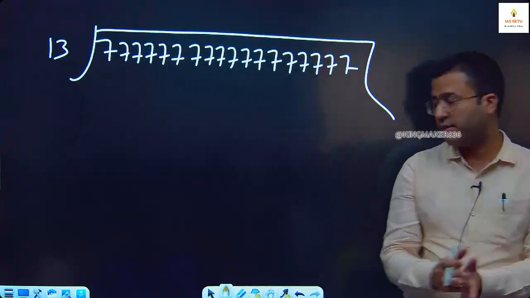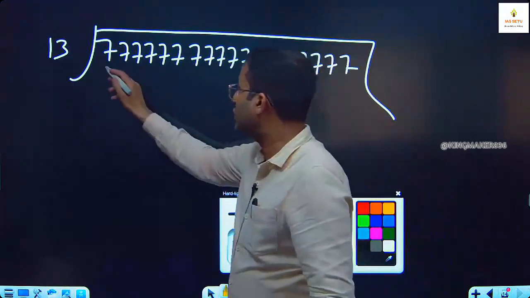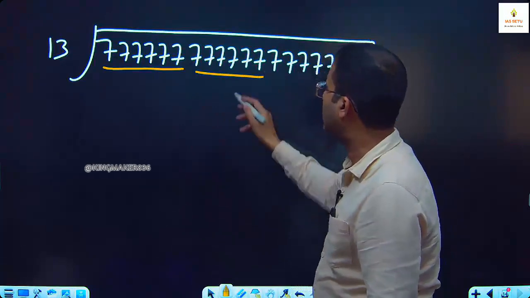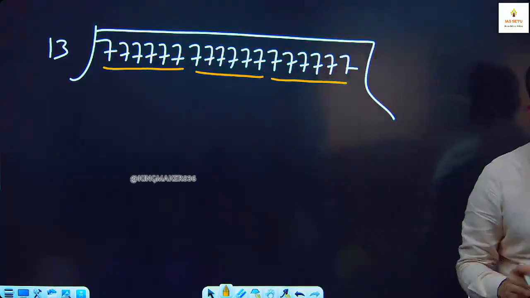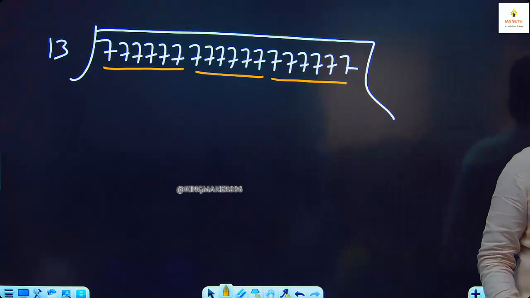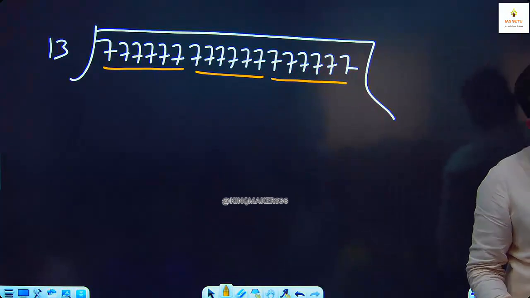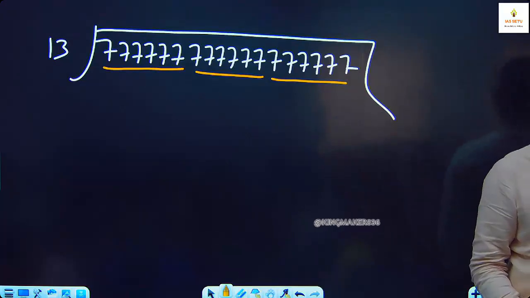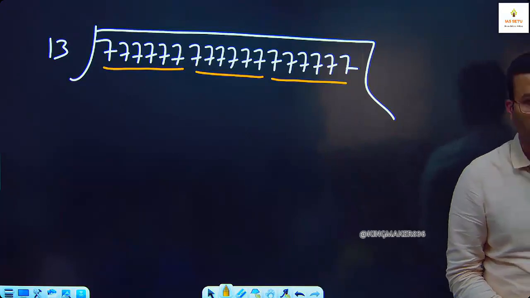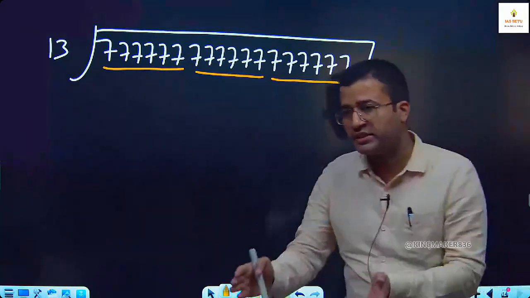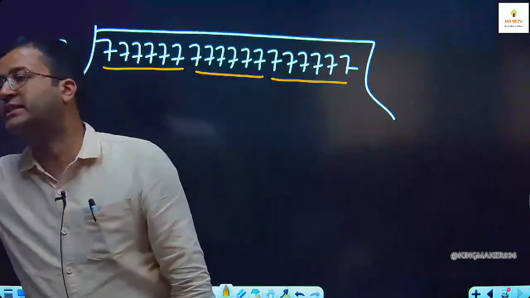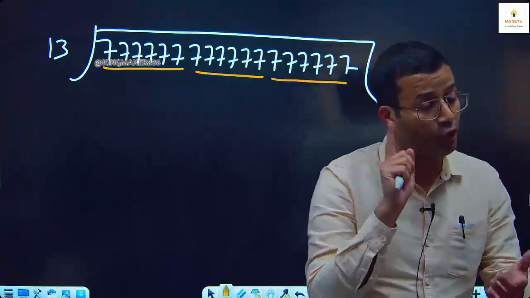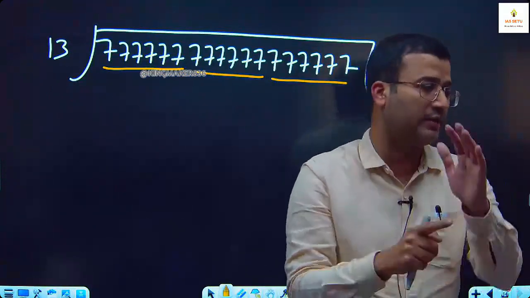Our concept is, as per the rule, each of these 6 digits is exactly divisible by 13. Because of the concept of ABC, ABC, and the pair of ABC, ABC, this complete number is exactly divisible by 13. So either you have 6 digits or you have a pair of 6 digits, that is also exactly divisible, and this concept is applicable for only 7, 11 and 13.